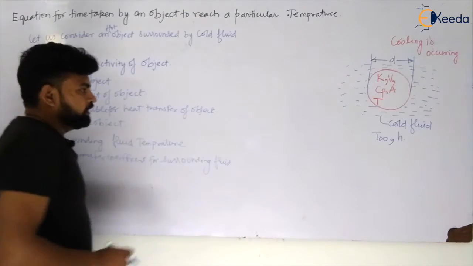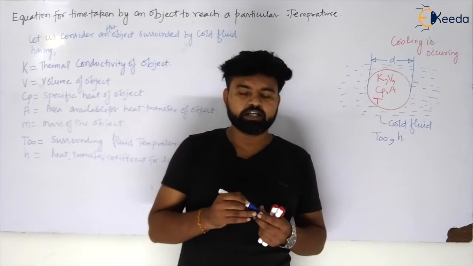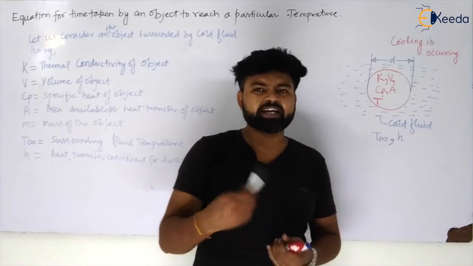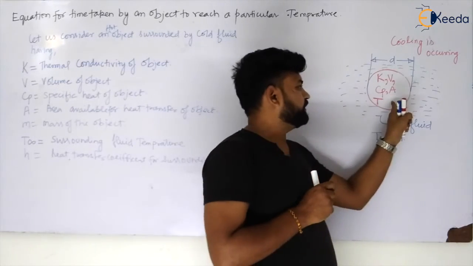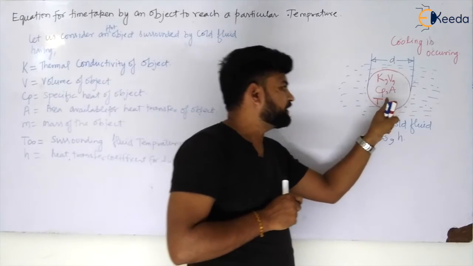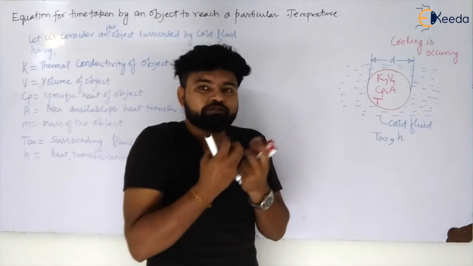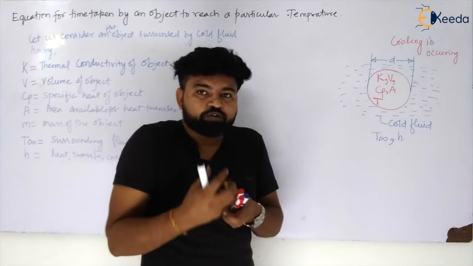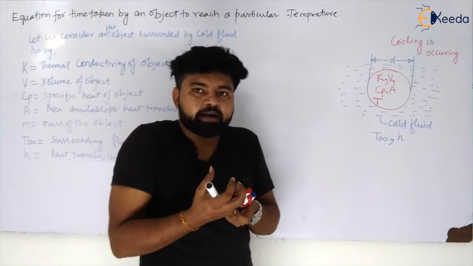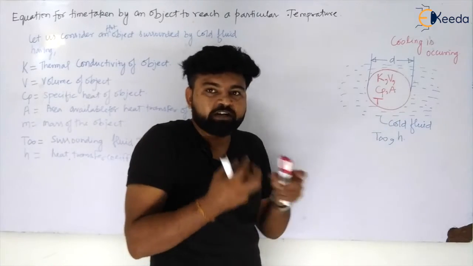So we have all these, my dear students. Let us see how I can analyze this. Whatever heat is lost by that object will be gained by the fluid. So what will happen? Slowly the temperature of the fluid will increase and the temperature of this particular object will decrease.